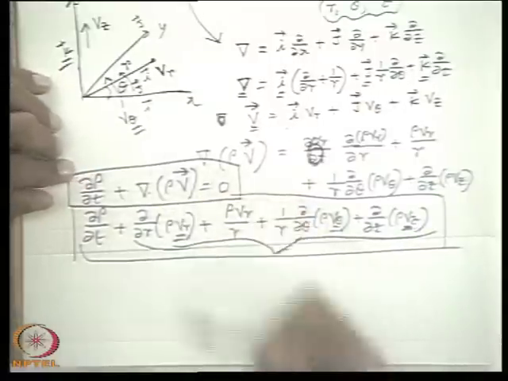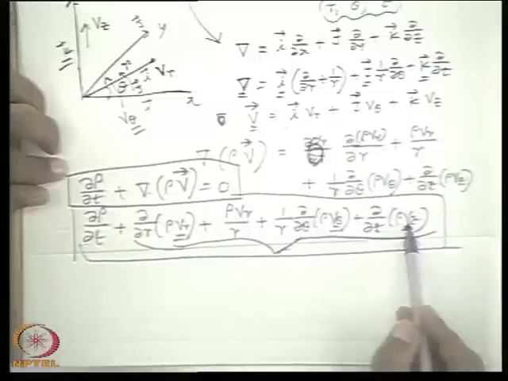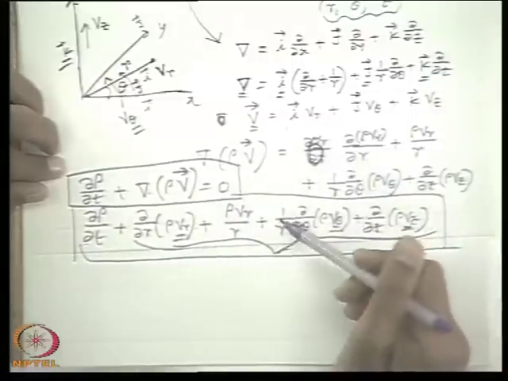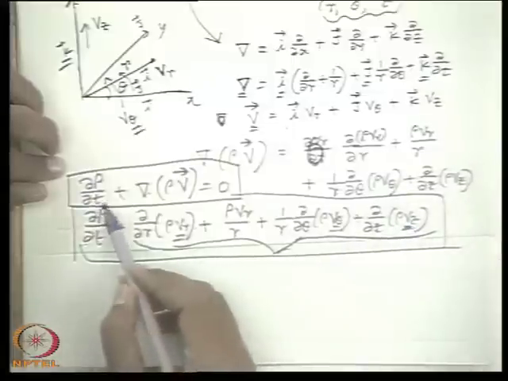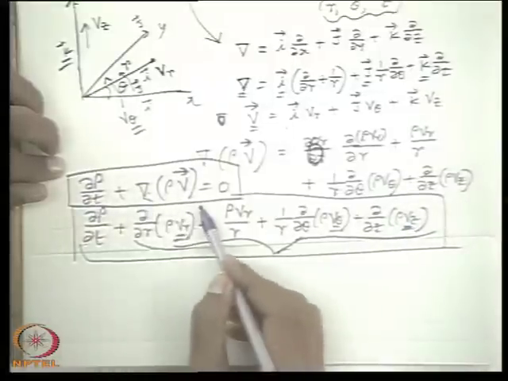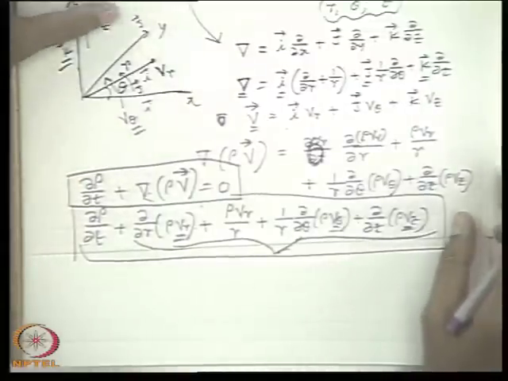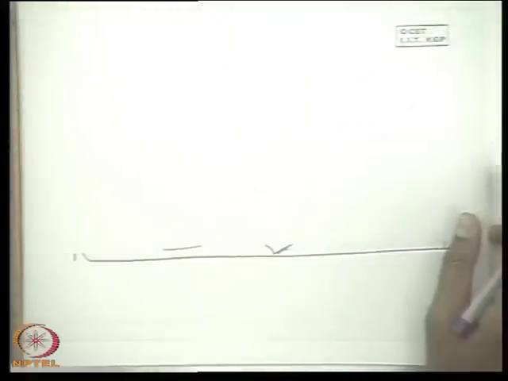So this is one way of deducing the continuity equation in different coordinate systems. We can do it for the spherical coordinate system also. That I leave as an exercise to you. By expanding this term, this is a purely mathematical exercise. But one can again find this out from physical concepts or from fundamentals.